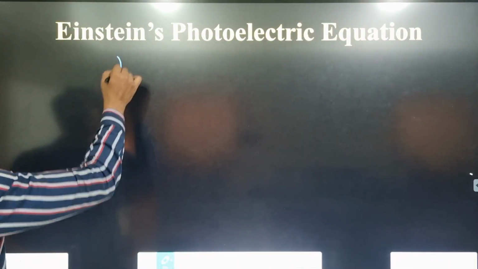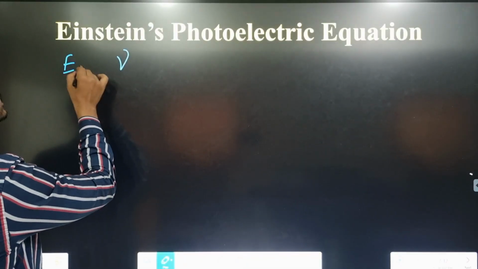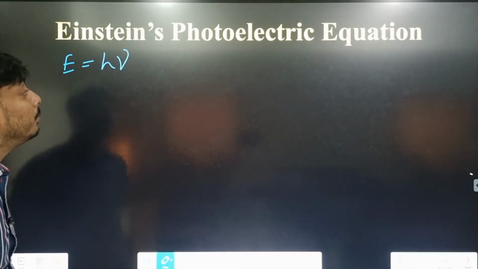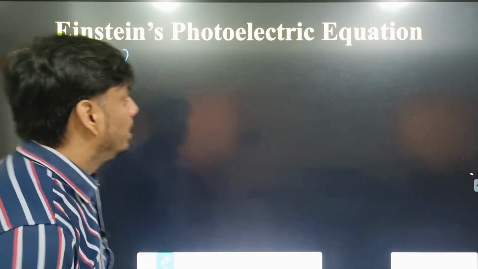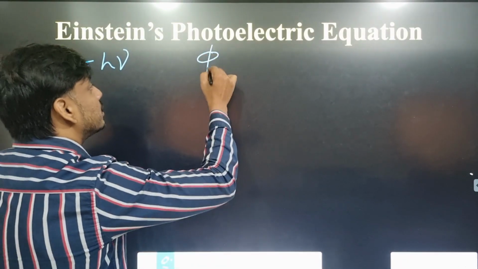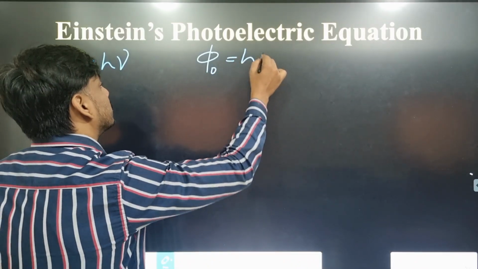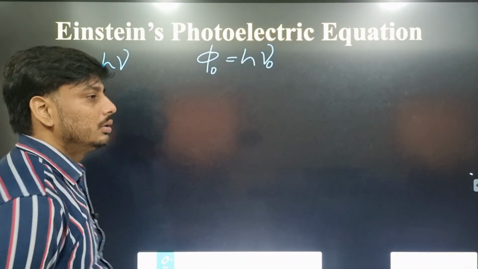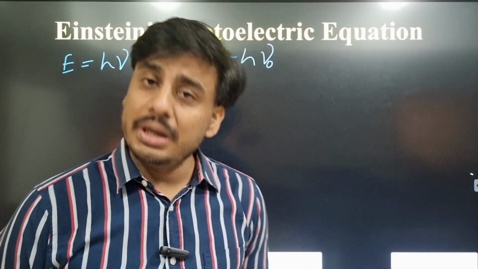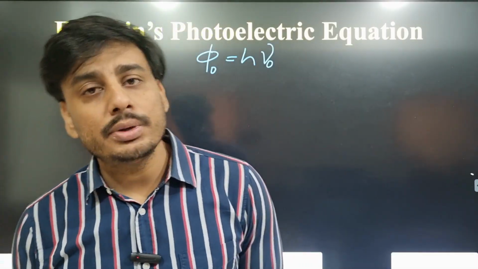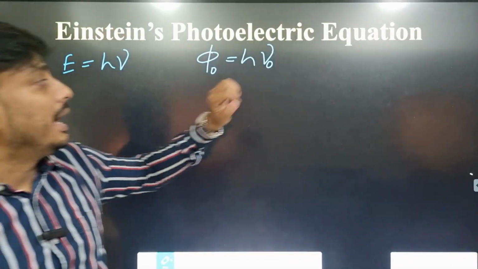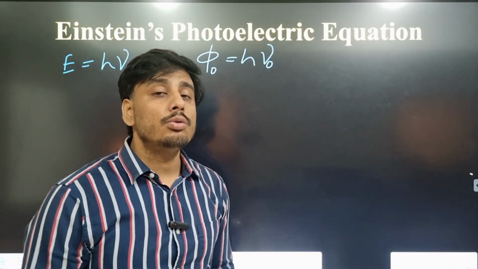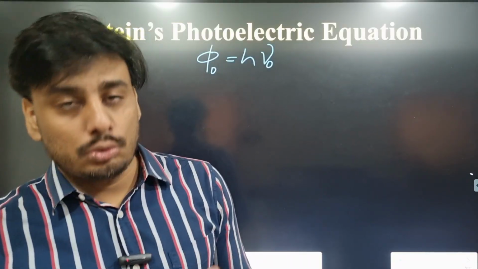If we consider a light whose frequency is nu, it consists of photons, each of energy h nu. If this light falls on a metal surface whose work function is phi naught, which is equal to h nu naught, the minimum energy, where nu naught is the minimum frequency, then out of the energy falling on the metal surface, h nu naught will be used to release the electron, to break the bond.